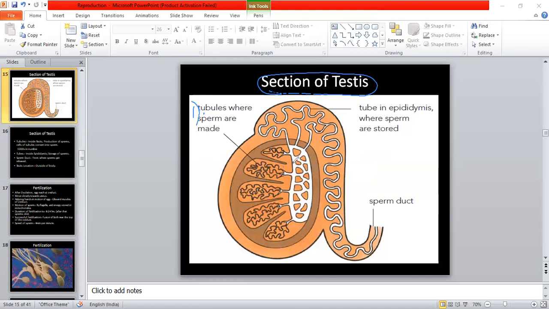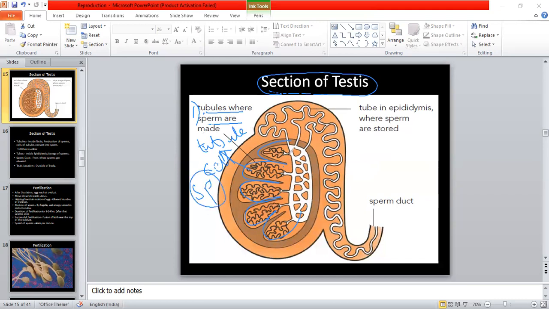Inside the testis, we can see these compartment-like structures. Now these compartments have tubules, पतली पतली tubules होती हैं, very thin, and यहाँ पे इन tubules में जो tubule cells होते हैं, they will convert into sperm cells.